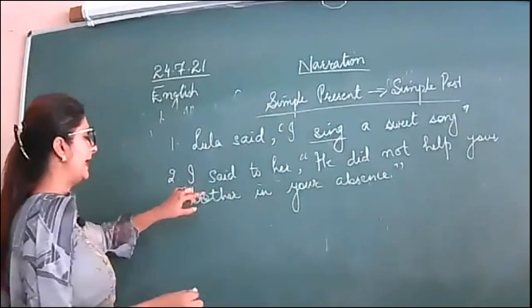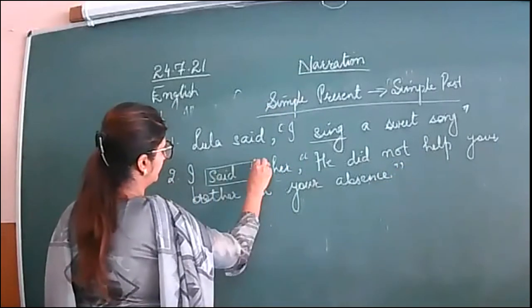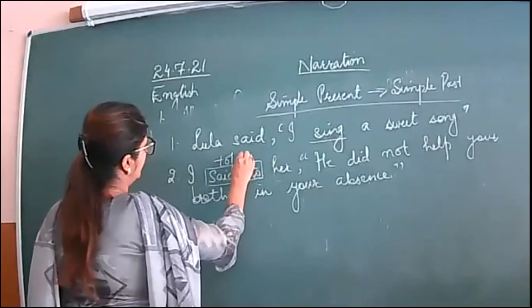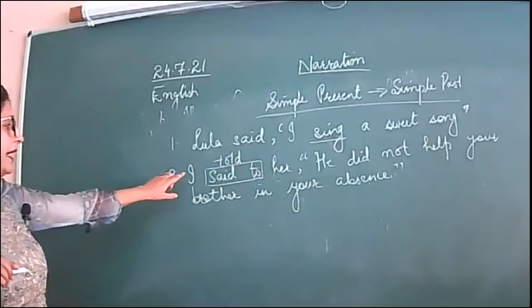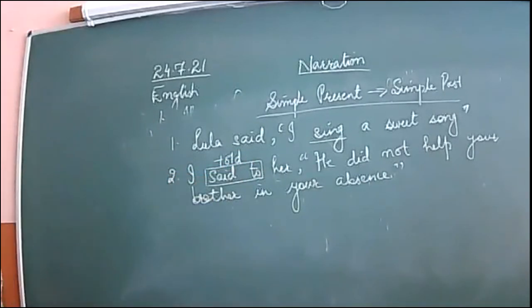So here, said to is changing into what? Told. I told her that he did not help her brother.